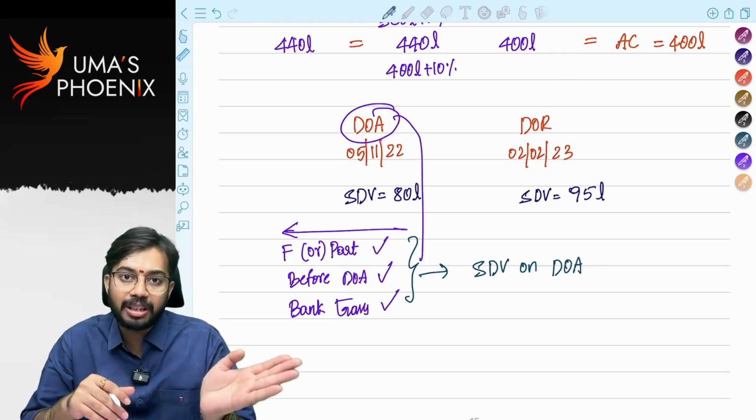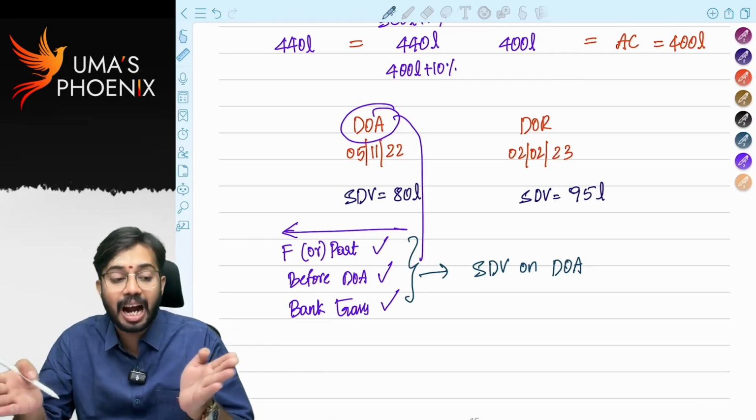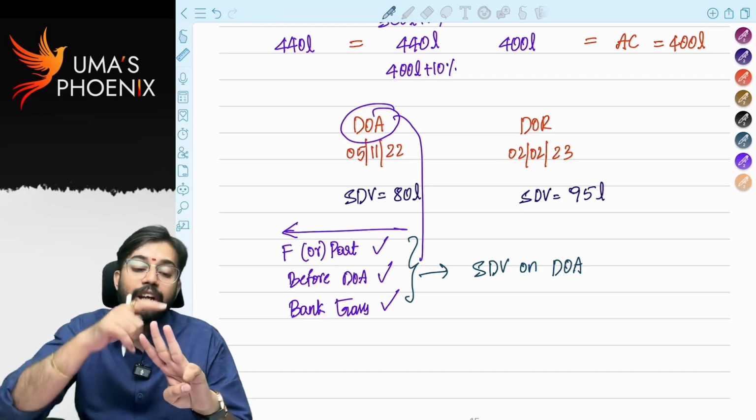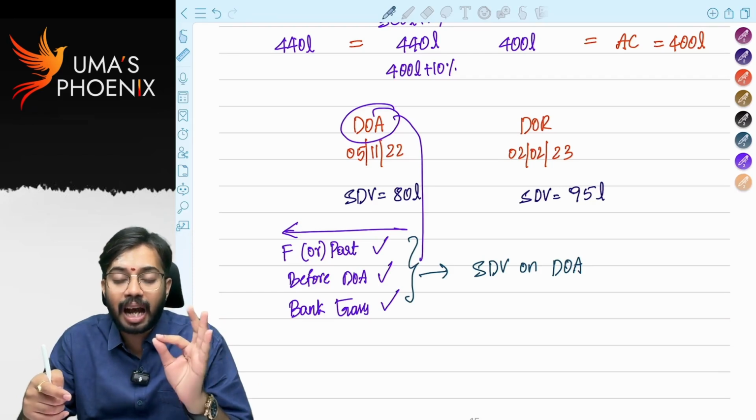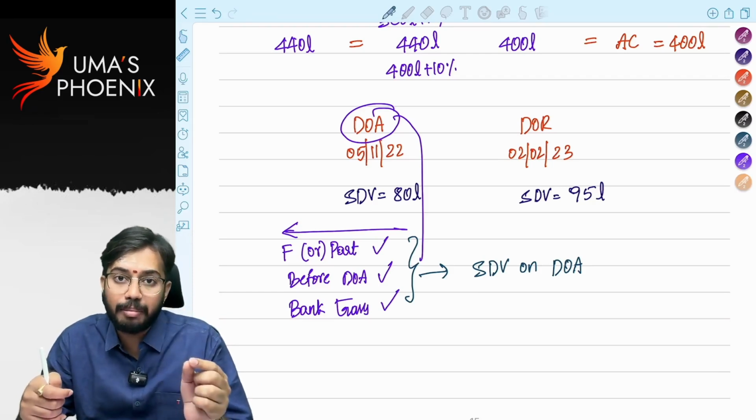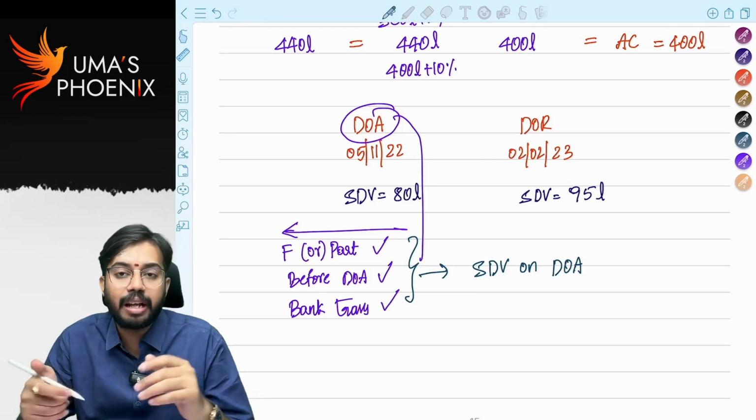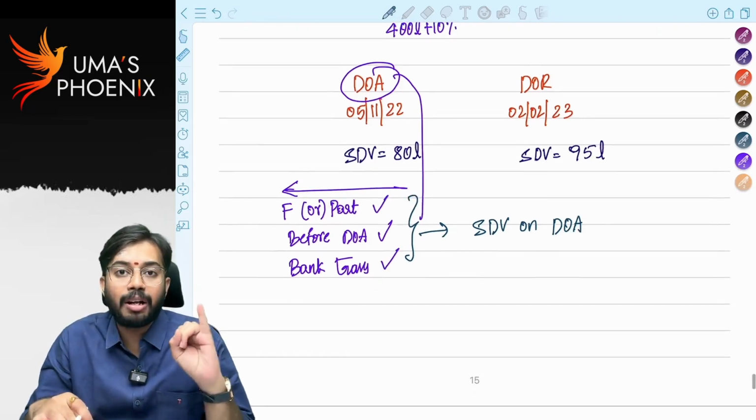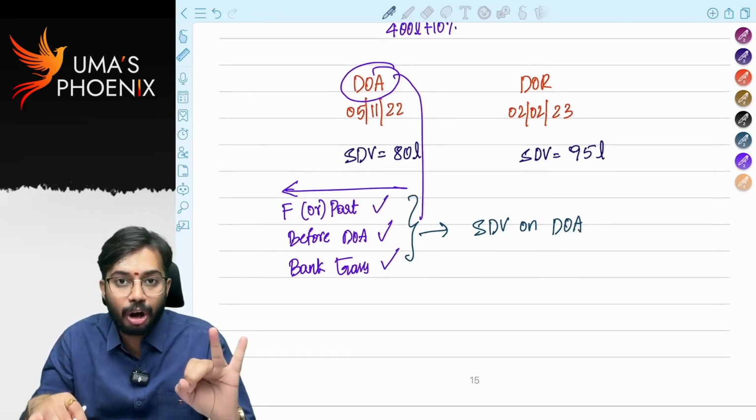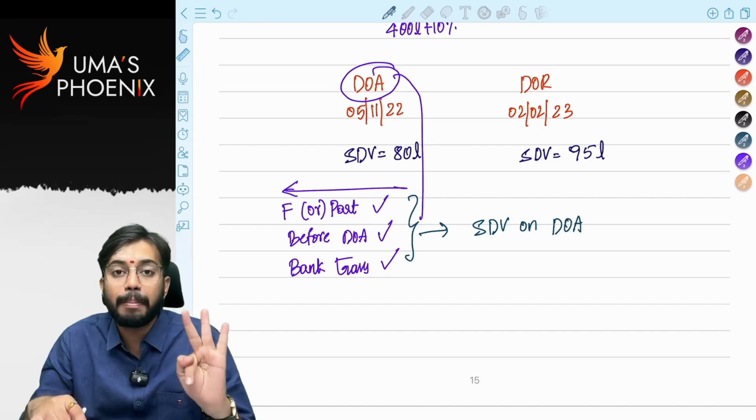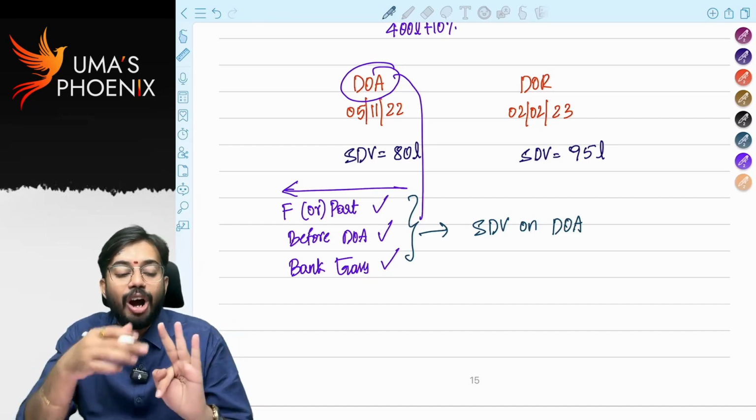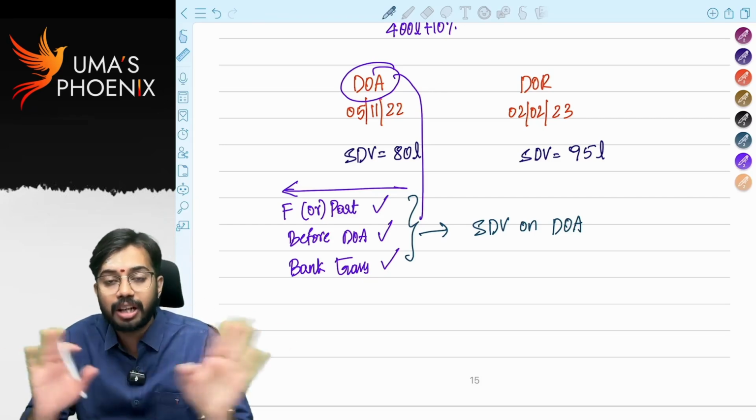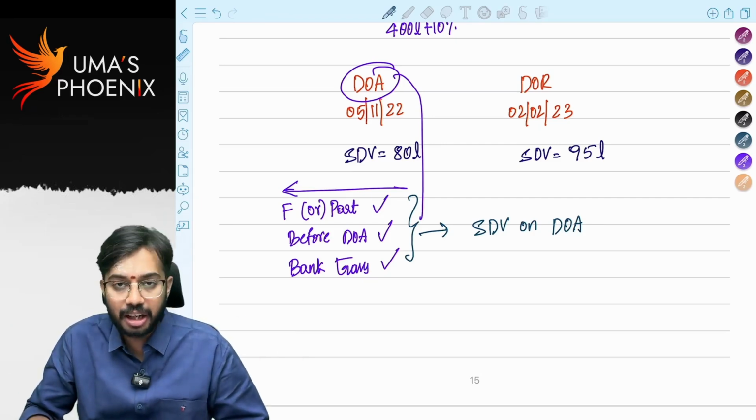So if the date of agreement is on one date and the date of registration is on another date, and in between these two dates there is a change in stamp duty value, we have to check three conditions. Full or part of the consideration must be received on or before the date of agreement, by bank transaction, any mode other than cash. If all three conditions are satisfied, we will take stamp duty value on the date of agreement. If any one condition is not satisfied, we will take stamp duty value on the date of registration.